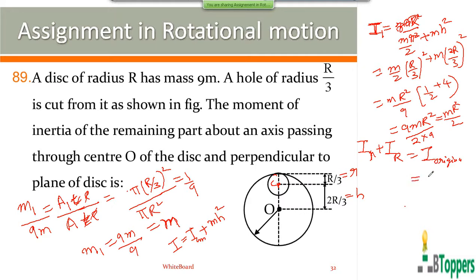The moment of inertia of the original disk you can write as the mass of the original disk, that is 9m, into R square by 2. I1 you can write as small m into R square by 2. IR is the moment of inertia of the remaining disk. That you can write as 9mr square by 2 minus mr square by 2. So you can simplify it further.